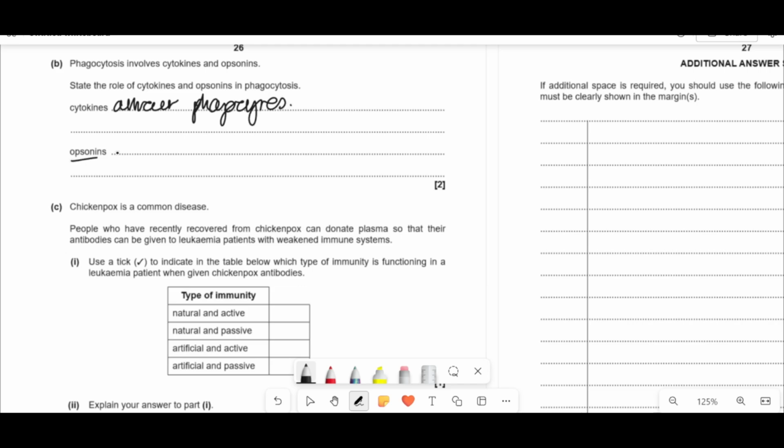Opsonin comes from the Greek word opsonia, I don't know how you pronounce that, but it basically means to make something tasty. I'm not joking, I'm dead serious. So if it's something tasty, and phagocytes, phago means eating, cyto cell, eating cell, it's making it tasty for the phagocyte. So what it does is it binds to pathogens, to increase phagocytosis. It's literally marketing, like, hey bro, look at this tasty snack, and it's like, yum yum.